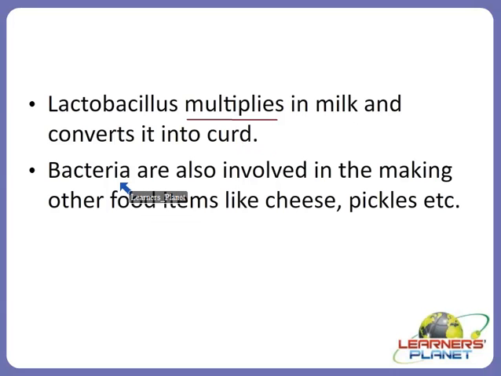Besides that, bacteria or such organisms are not only used in curd formation, but other items are also prepared with their help, like cheese and pickles. So what are they doing in the cheese and the pickle? Definitely a similar type of group of bacteria is involved in the preparation and maintenance of cheese and pickles. When it is added to the pickle, it will not allow the growth of other bad or harmful bacteria in the pickle. So this is how it helps in the maintenance.